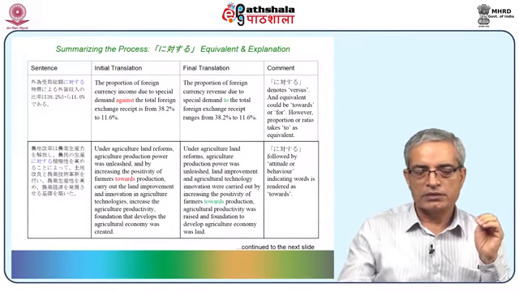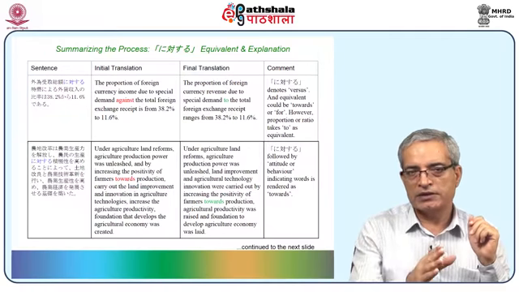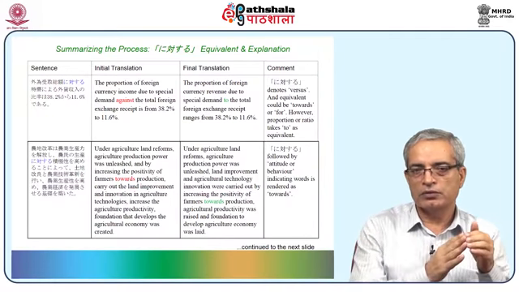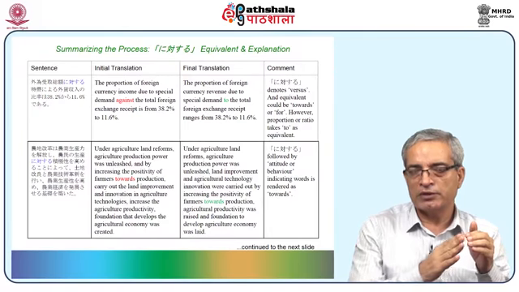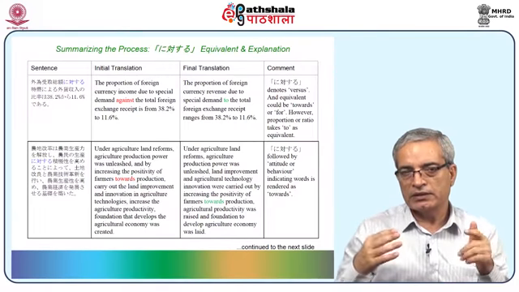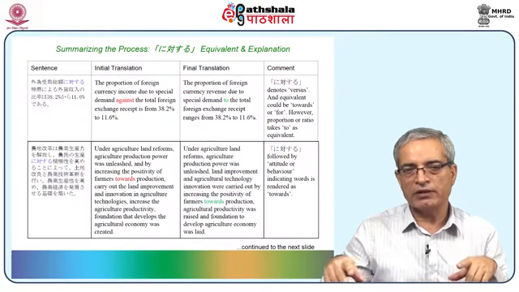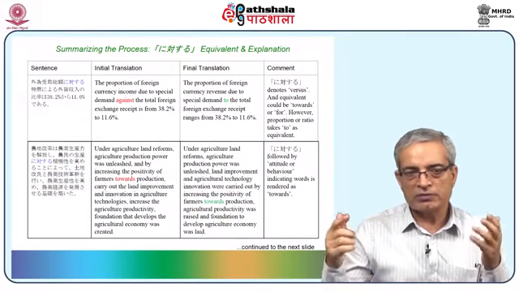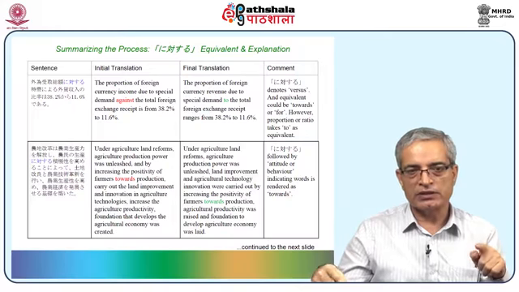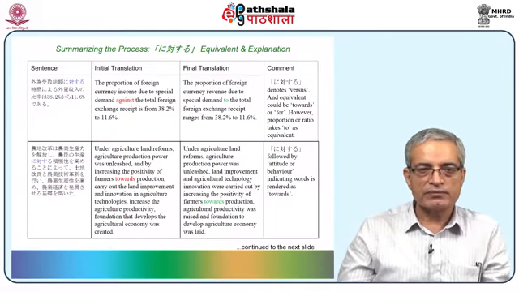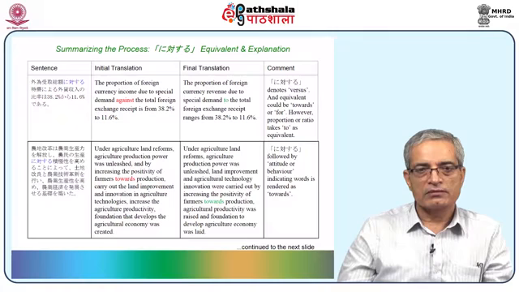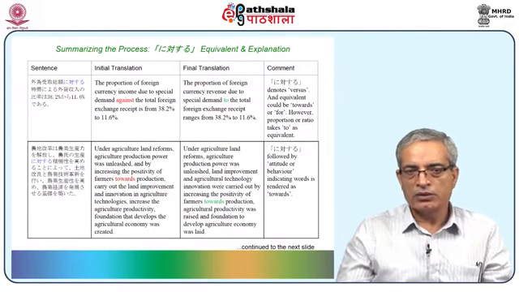Okay, wait. See this, the readability has improved. When you go in a particular context or in a text and do some work on some part, the readability improves automatically, and once the readability improves, it means your comprehension is also increasing. So let's see the initial translation. The proportion of foreign currency income due to special demand against the total foreign exchange receipt is from 38.2% to 11.6%. Okay, not major change.